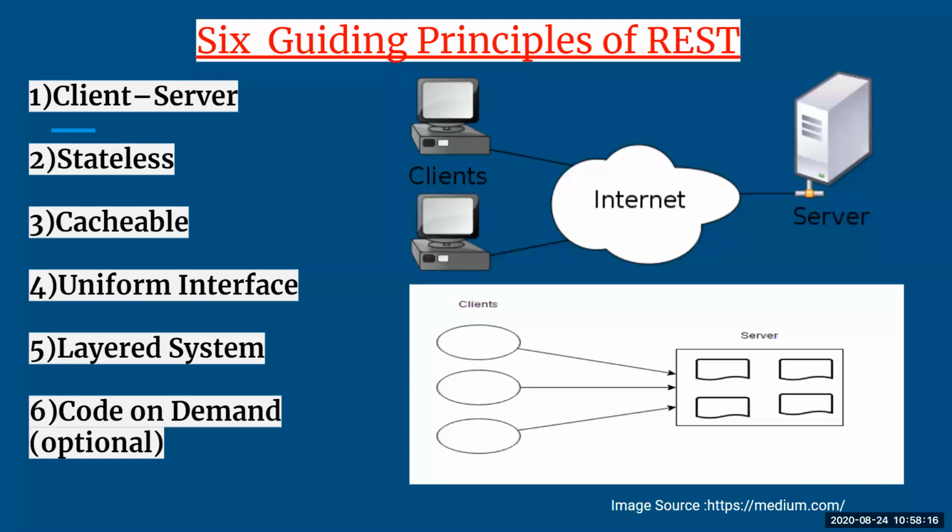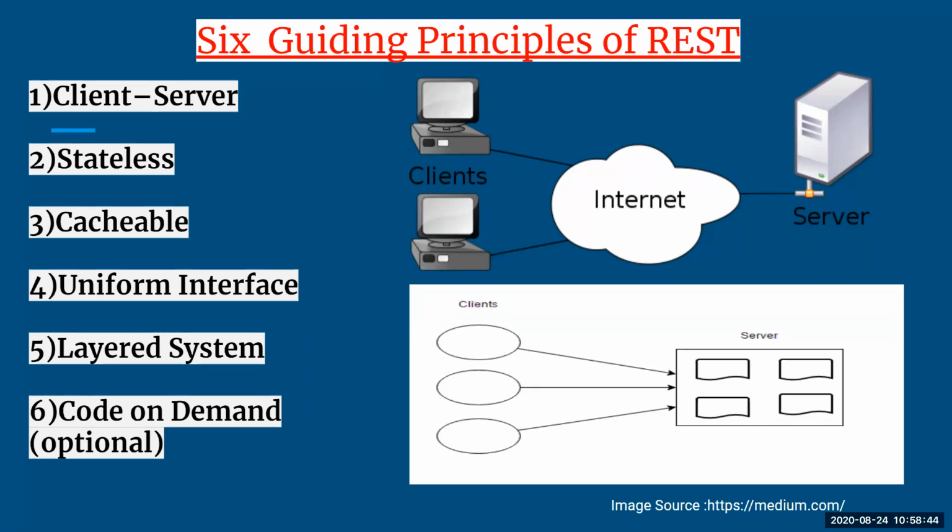Third, cacheable. Here we are going to deal with the cache memory of the client and server. Both of them are going to use their cache memory. This will actually help them to improve the network efficiency. The requests and responses made between the client and server will be smoother and more efficient, and it can be easily scaled as well. So any additional request to be added, any additional response to be given from the server side, can be easily managed and efficiency can be increased with the help of cache memory.